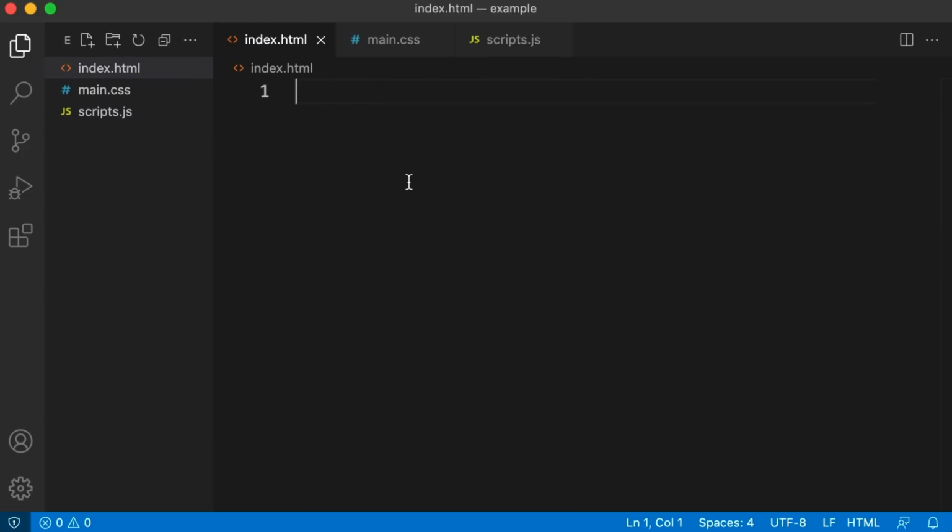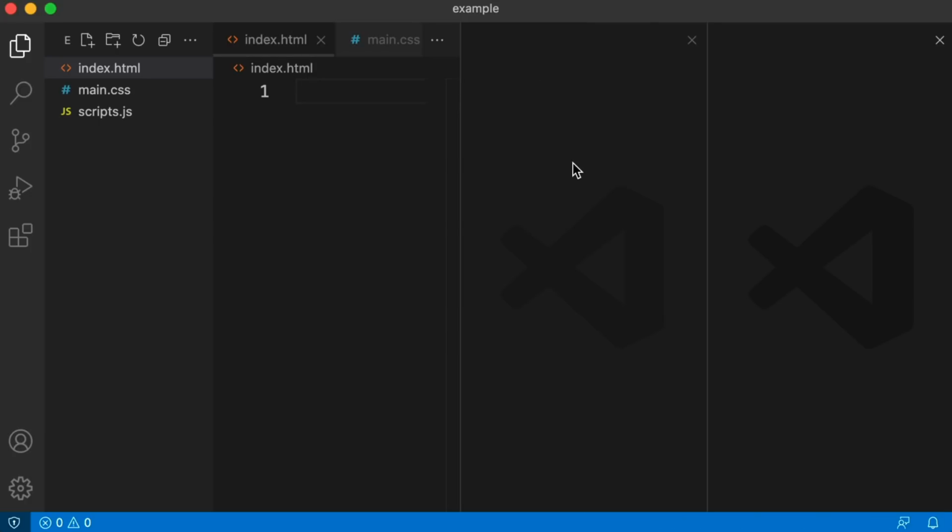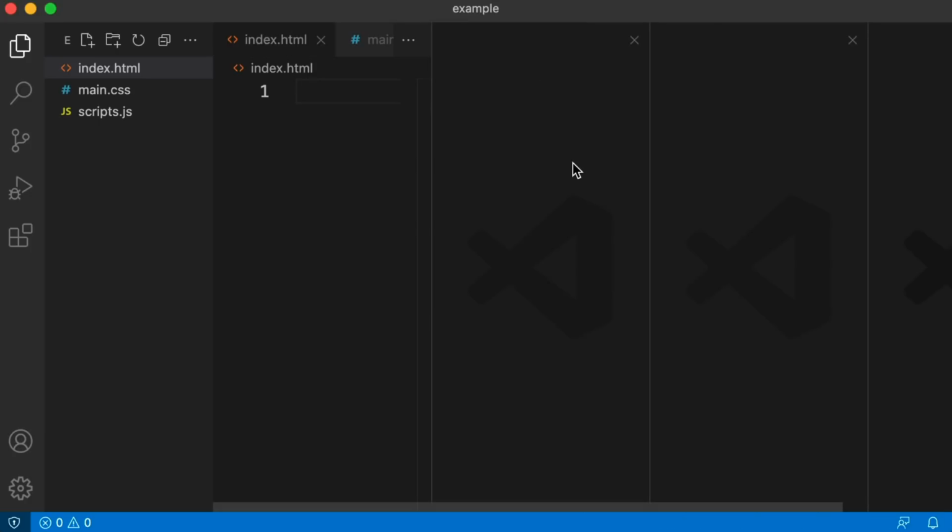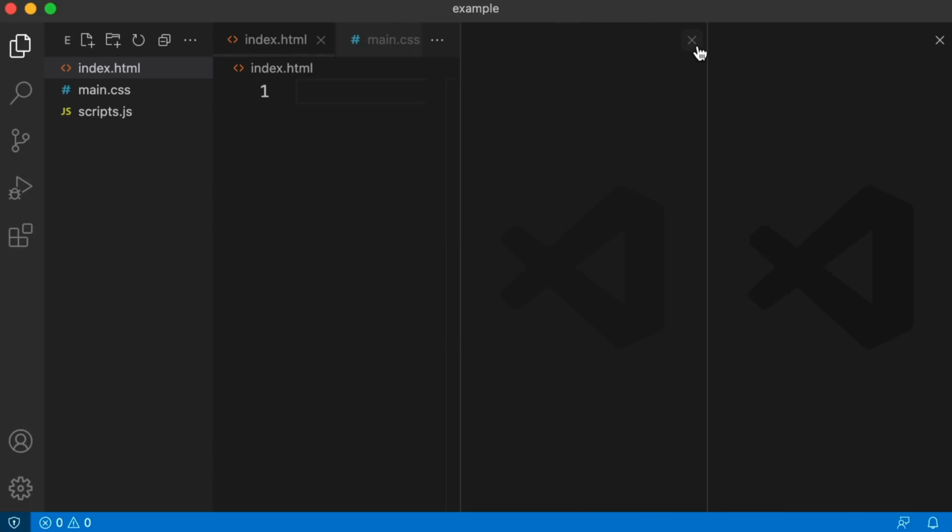Why can't we use the same modifier key as you would in a web browser on your operating system? Well, it's because by default, VS Code uses those keyboard shortcuts for switching between your different split windows. So for example, I'm on a Mac, so I would press Command 1 or Command 2, Command 3, Command 4. You would press Control on a PC. The idea is you're creating these different splits. To jump to this third split, it would be Command 3 or Control 3. And then to jump back to the first one, it's Command 1 or Control 1.